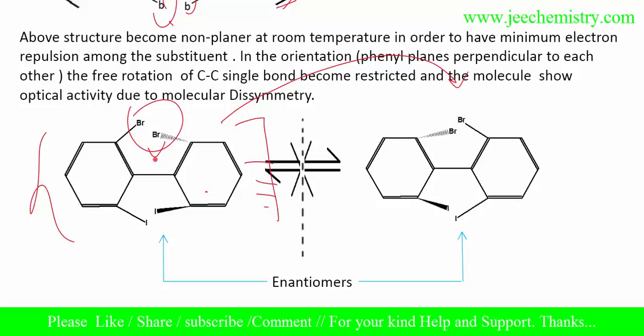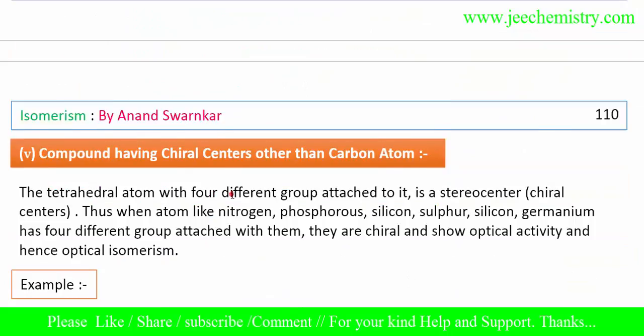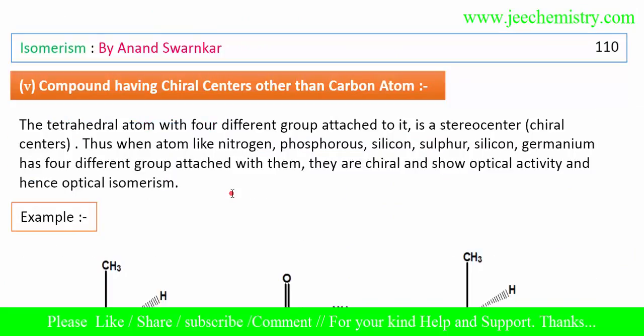To stabilize the compounds, they will not remain like this. They will try to minimize the repulsion, so they will rotate about this bond to make a distance. That's why they can stabilize the sterically hindered groups with respect to each other. In this way, this is on the outward side, this is in the plane, this is in the plane, this is in a downward direction. In this way, they are trying to minimize the repulsion by increasing the distance between the groups, so they are optically active. Now we will learn about the compounds having chiral centers other than carbon atoms.